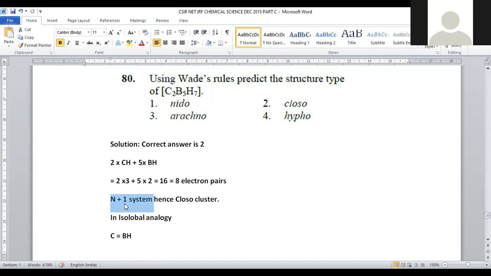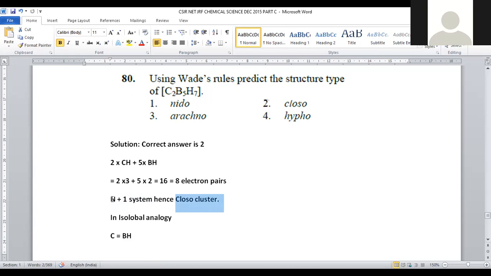The formula is in the form of n plus 1. N denotes what? Number of atoms, carbon and boron atoms. How many are there? 7. So 7 plus 1 system it is, so that n plus 1, if n plus 1 cluster is there, that is said to be closo. N plus 2 denotes nido. N plus 3 denotes arachno. N plus 4 denotes hypho. N plus 5 denotes klado.